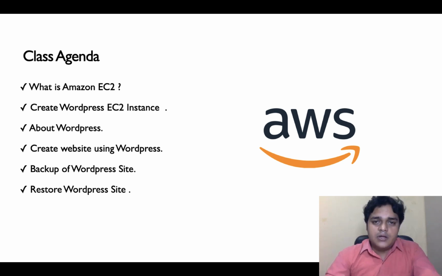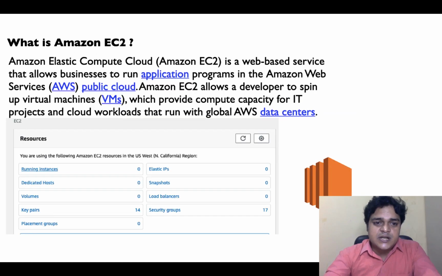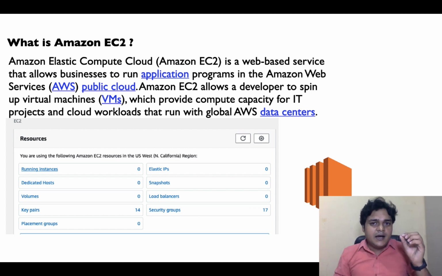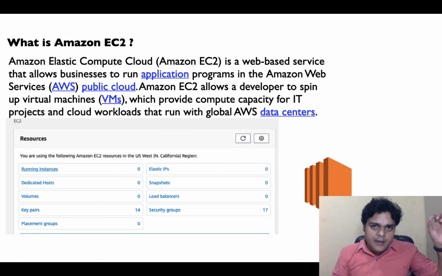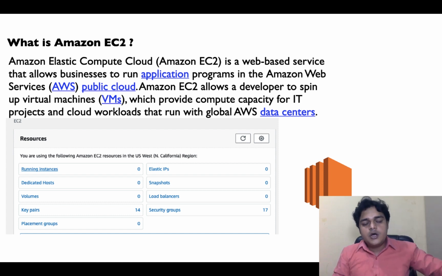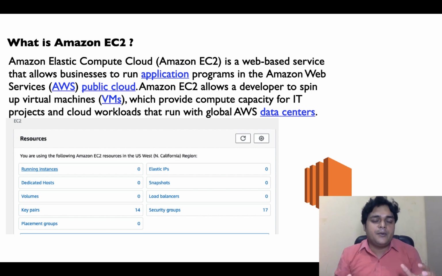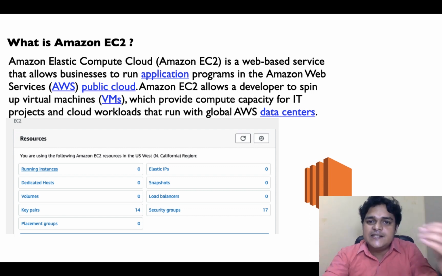So guys, first of all, just try to understand EC2. Let's start our demonstration with Amazon EC2. So what is EC2? EC2 is basically Elastic Cloud Compute. With the help of Elastic Cloud Compute, you can create your virtual machine. If you create a virtual machine over Microsoft Azure or Google Cloud, they say virtual machine. But in Amazon Web Services, you say instances, EC2 instances.